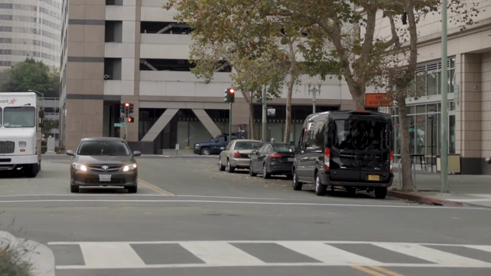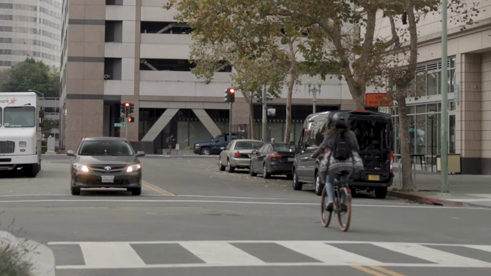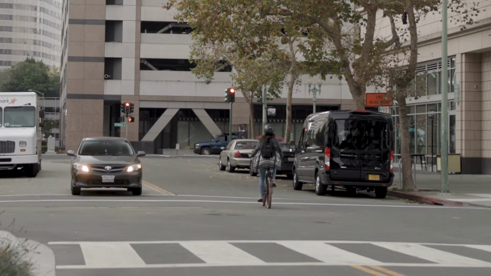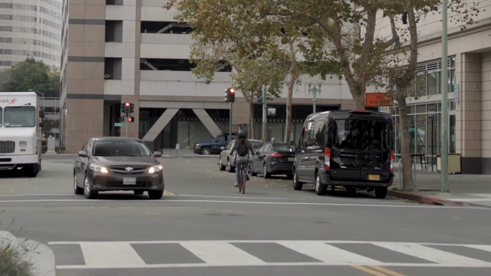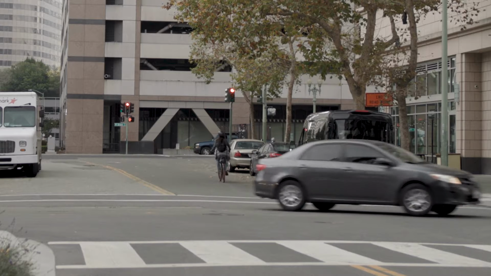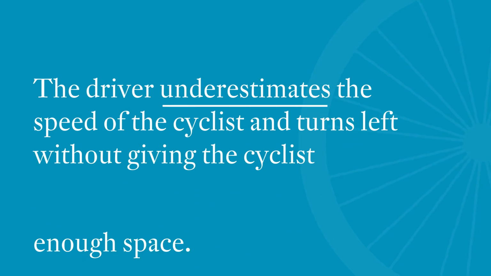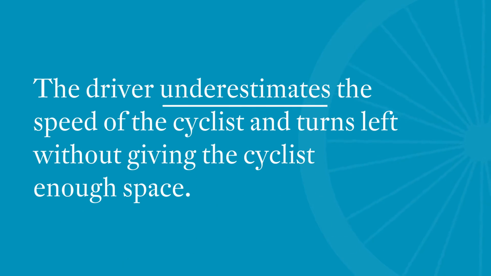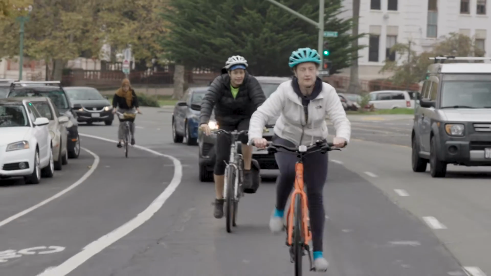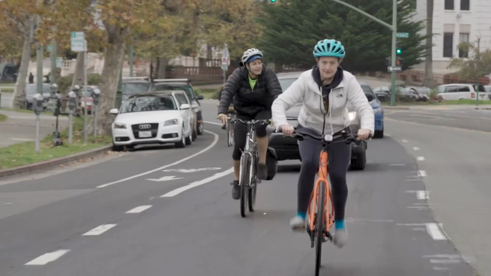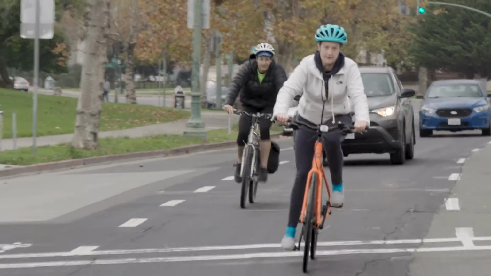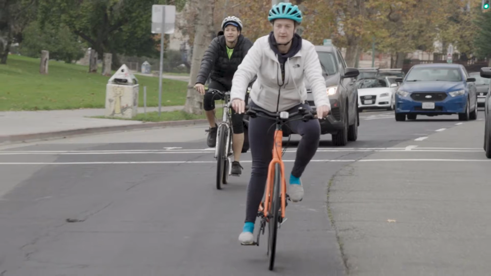In the left hook, a driver fails to yield to an oncoming cyclist as the driver turns left through an intersection. Often, the left hook is the result of a failure by the driver to actively see the person on a bike who is clearly visible. Or the driver underestimates the speed of the cyclist and turns left without giving the cyclist enough space. People on bikes can often be traveling at the same speed as motorized traffic. Do not assume a person on a bike is traveling slow.